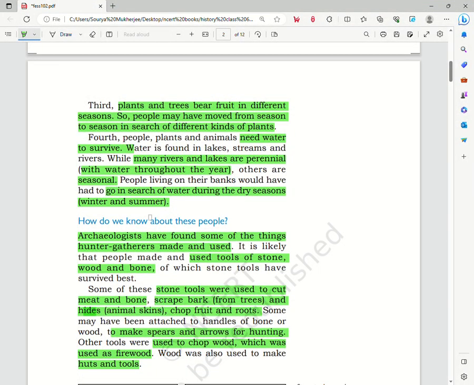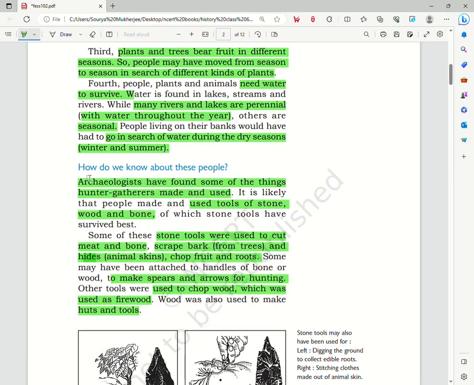So we see that during the dry season, when these kind of seasonal water bodies dried up, the people had to move in search of another source of fresh water. So overall, these are the major reasons why these hunter-gatherer tribes had to migrate from one place to another. Now, in the next section, we see that